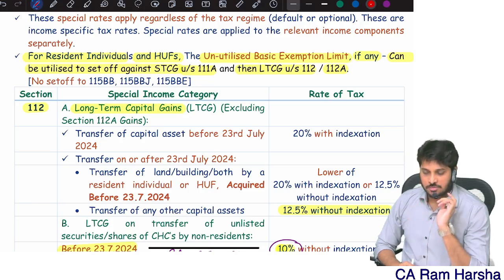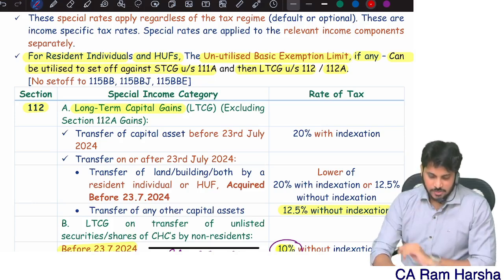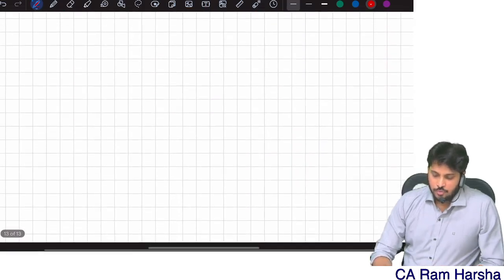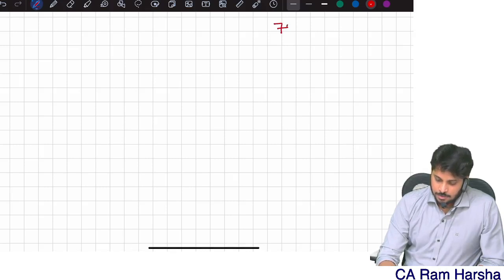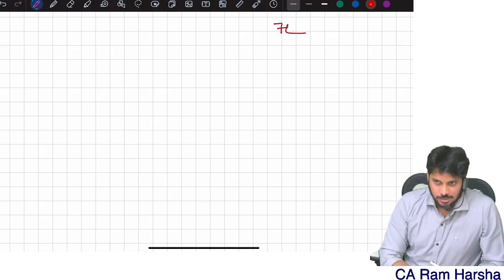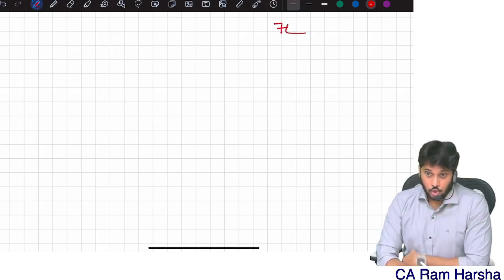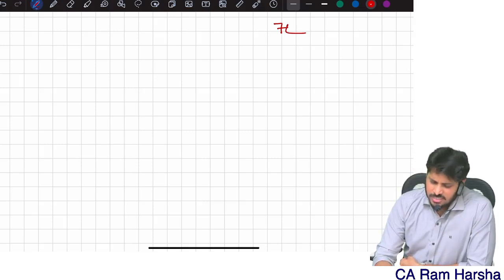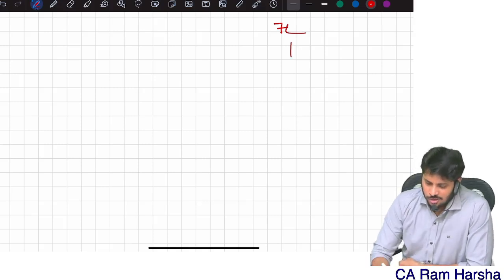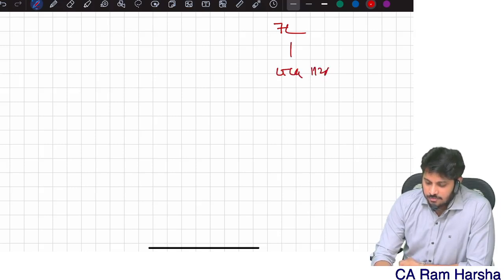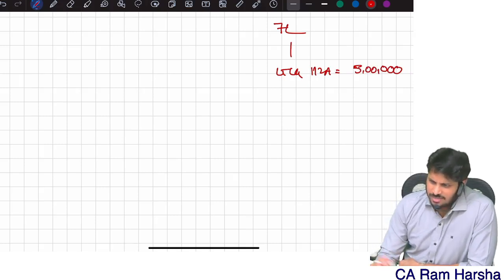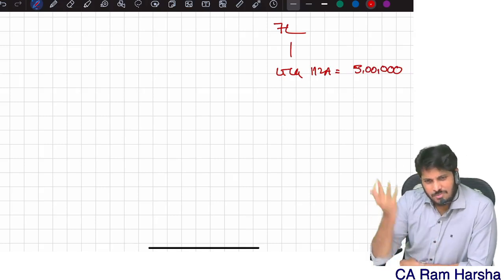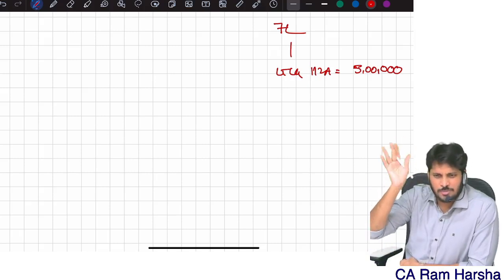One question they're asking is, yeah, I will give you one illustration here itself. SSE has the same 7 lakhs limit. SSE has how much income? Total income 7 lakhs. When I see the breakup of this income, long-term capital gain 112A income is there, which is 5 lakhs. That's it. There is no other special income. Remaining are short-term or other sources or PGBP or some other income.